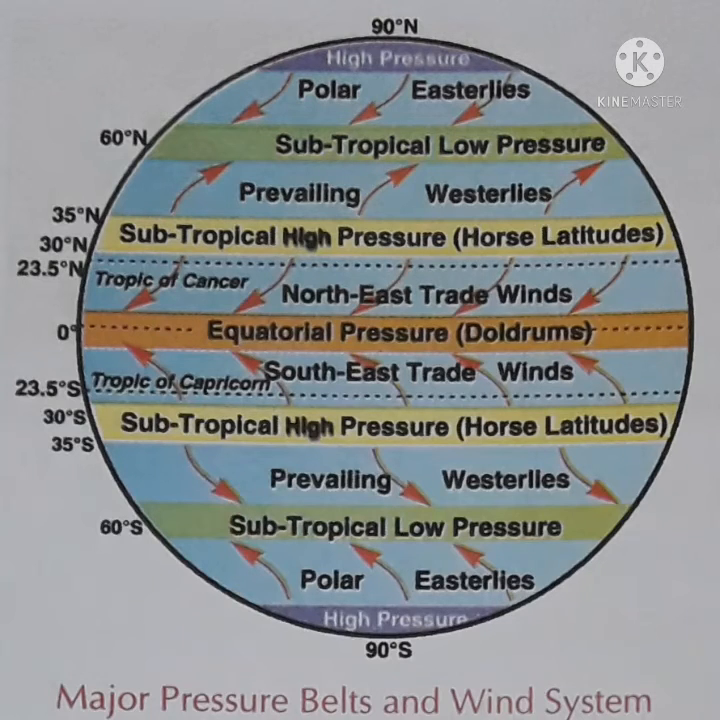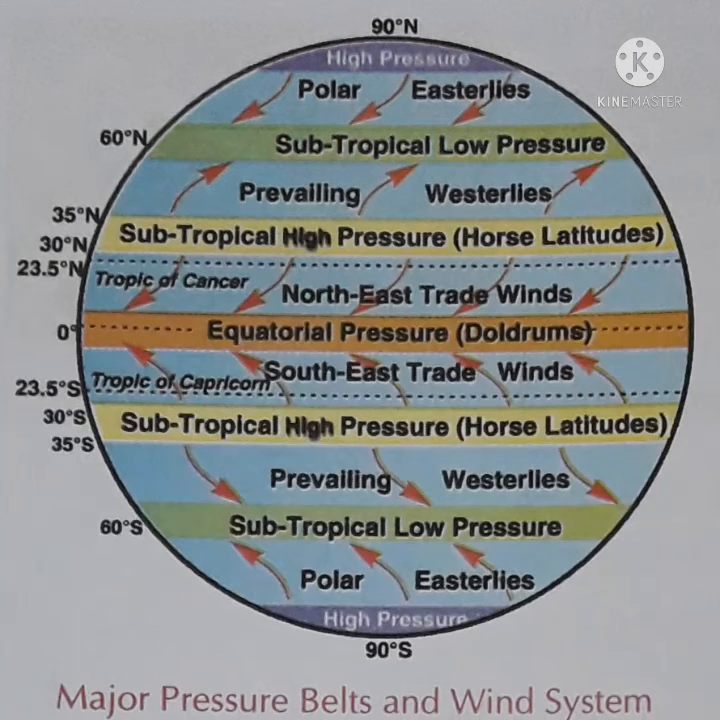The trade winds blow from the subtropical high pressure belt to the equatorial low pressure belt in both hemispheres. The westerlies blow from the subtropical high pressure belt to the subpolar low pressure belt in both hemispheres. The polar winds blow from the polar high pressure belt to the subpolar low pressure belt in both hemispheres.